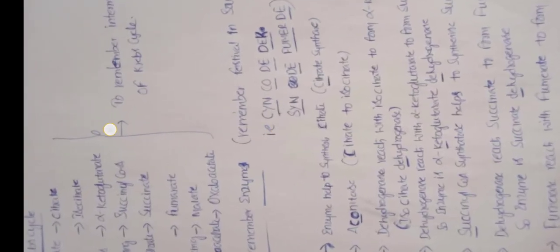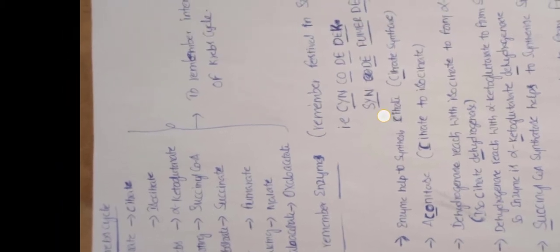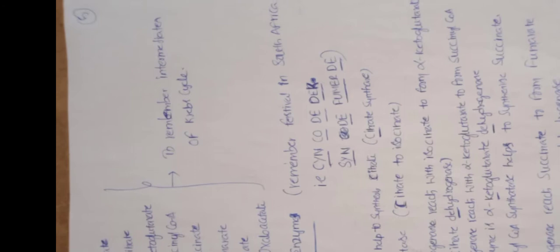So, to remember the substrates, again I am repeating: citrate is citrate, isocitrate, alpha ketoglutarate, succinyl CoA, succinate, fumarate, malate, and oxaloacetate. This sentence is used to remember what? To remember the intermediates.